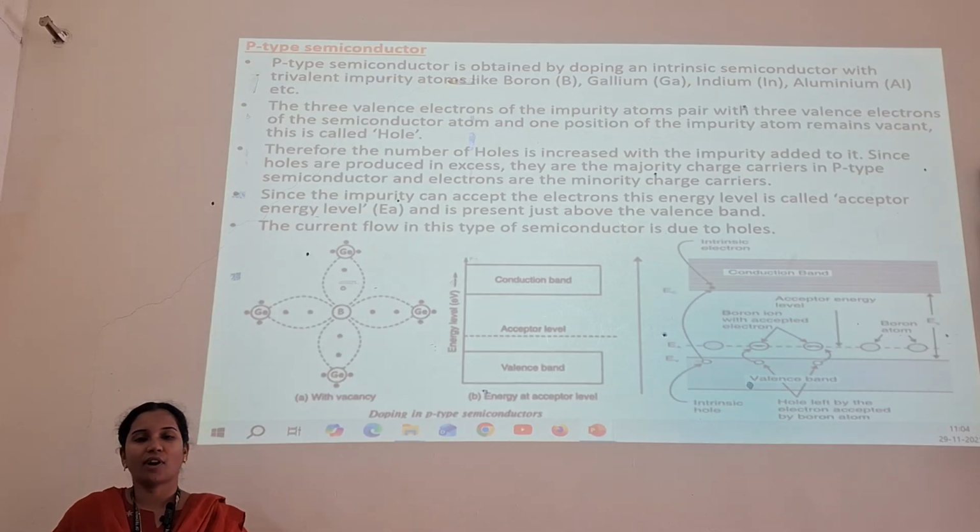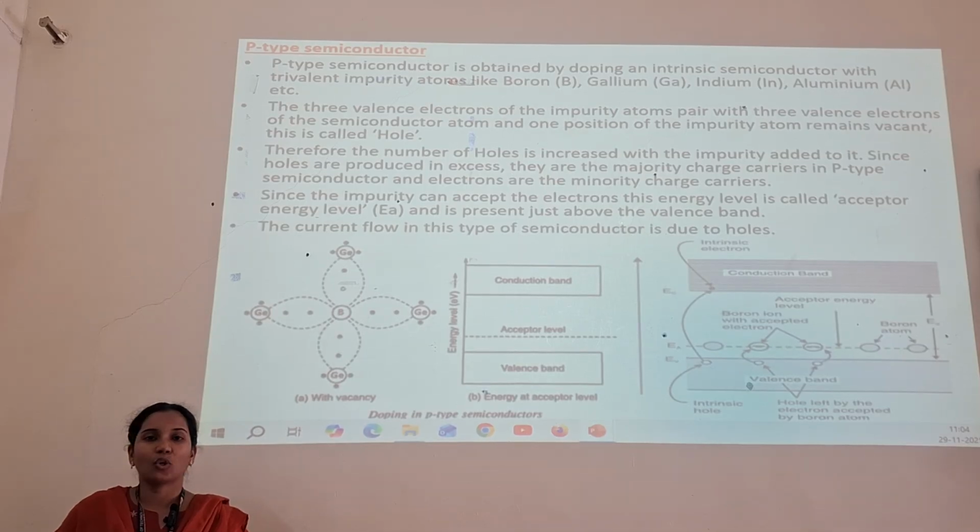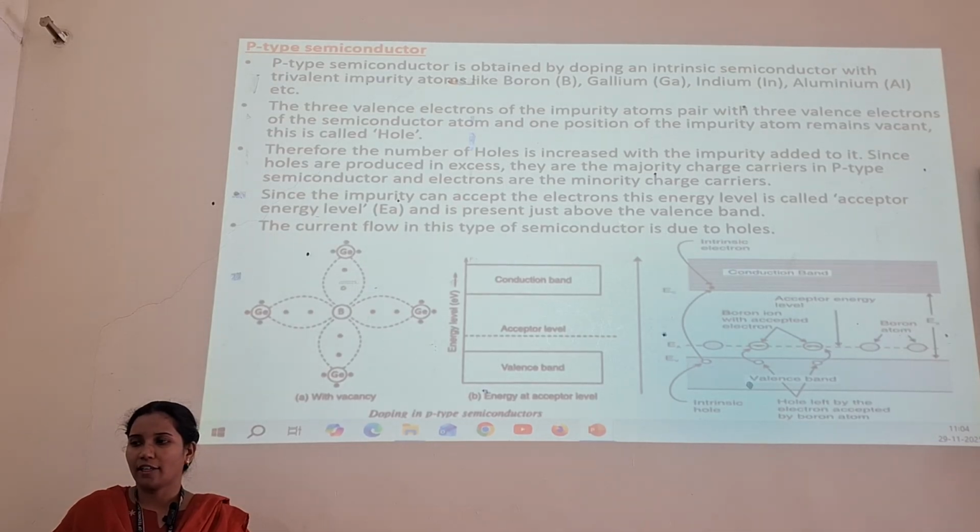Now the p-type semiconductor. Again, extrinsic is divided into p-type and n-type. A p-type semiconductor is obtained by doping an intrinsic semiconductor with trivalent impurity atoms like boron, gallium, indium or aluminum. The three valence electrons of the impurity atom pair with three valence electrons of the semiconductor atom, and one bond position of the impurity atom remains vacant, which is known as a hole.